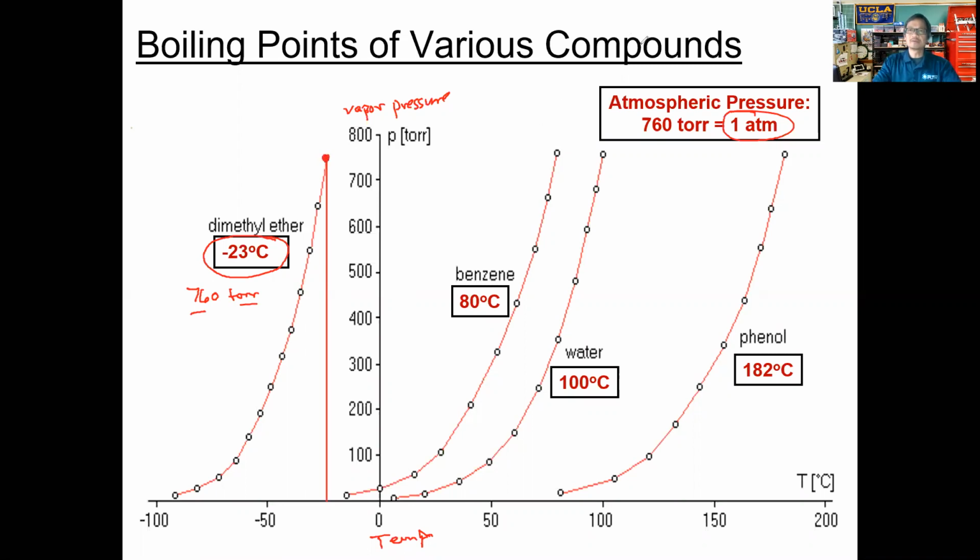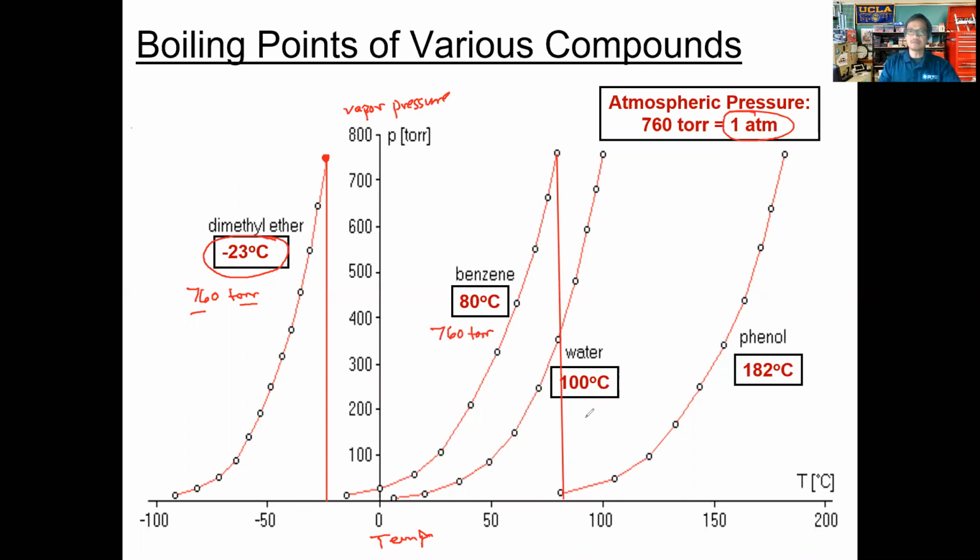Let's go ahead and do the same thing for benzene here. Let's trace this. So benzene at 80 degrees Celsius, which is around right here. Let's trace a line down. So at 80 degrees Celsius, about right there. What do we notice? We notice that the pressure at 80 degrees Celsius for benzene is 760 torr.